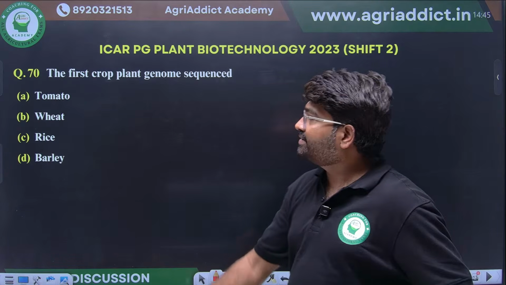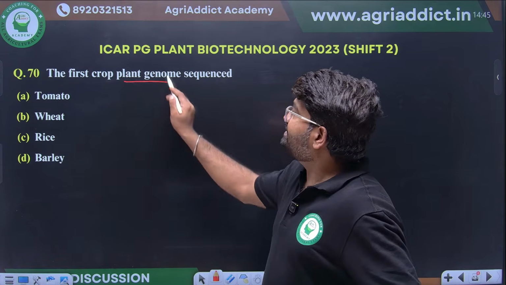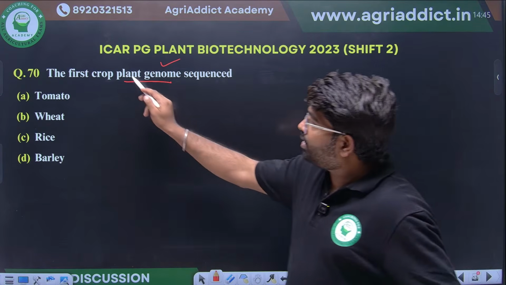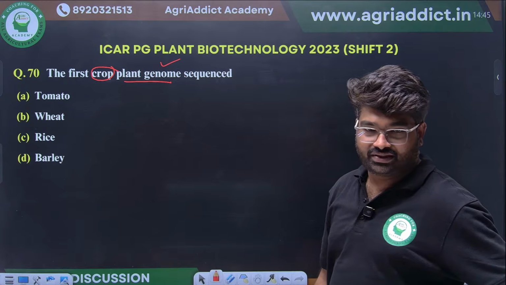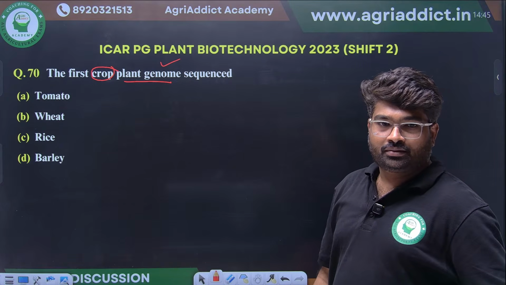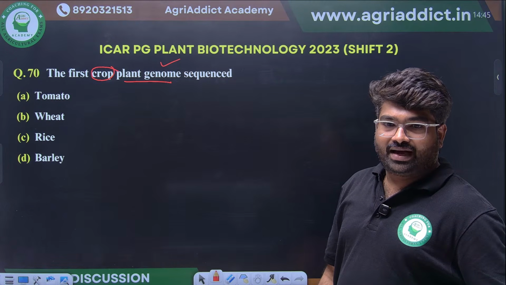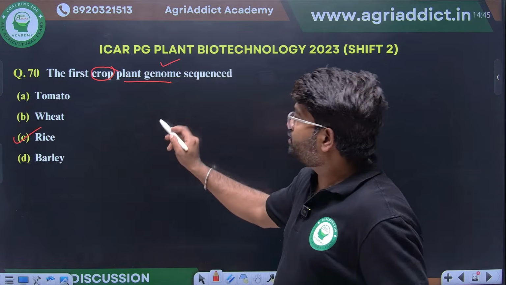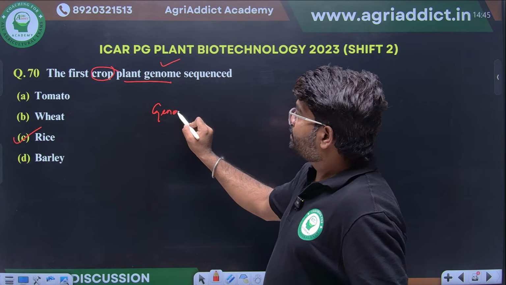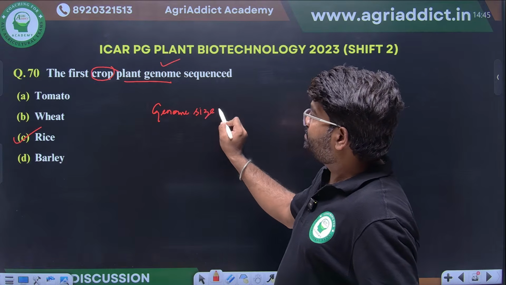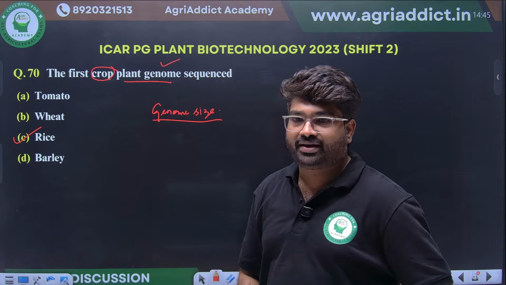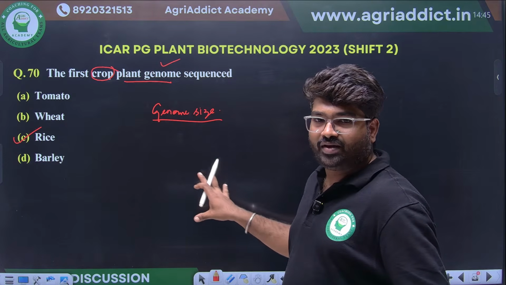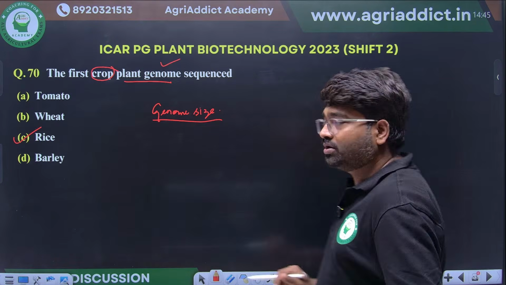The first crop plant genome sequenced. What is the first crop plant? Wheat, rice, barley, or tomato? Yes, excellent, rice. You have to go through the genome size also. What is the genome size for each and every crop? This is also one of the most important points they can ask. They will give different crops along with their genome sizes, and we have to match them. This is another important point.